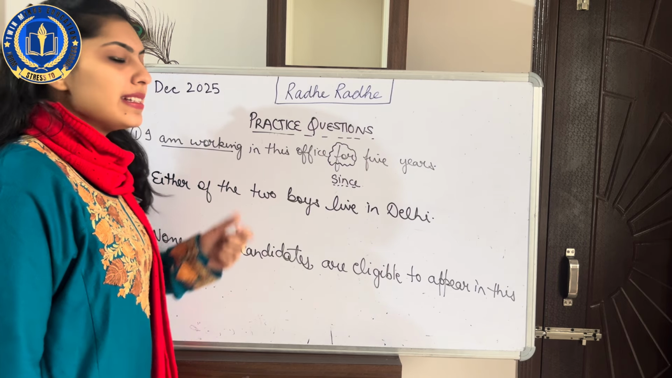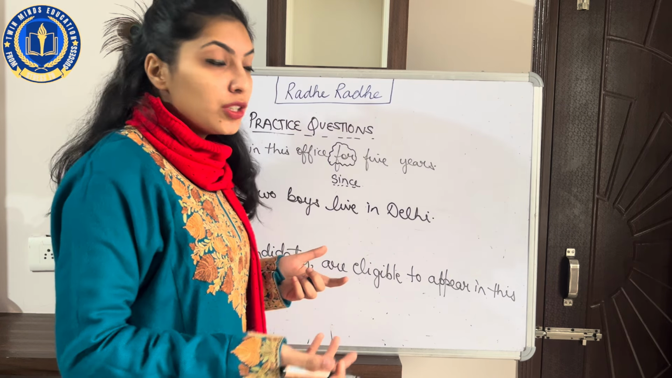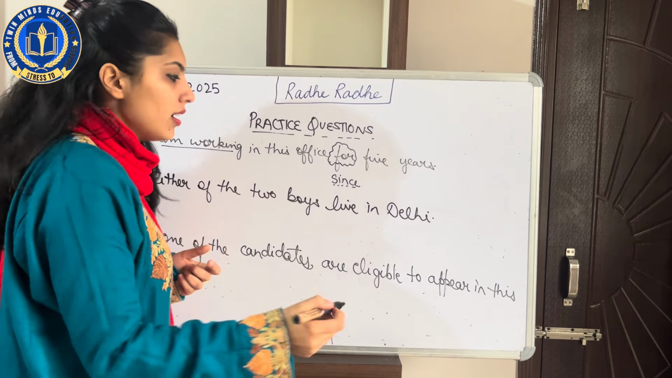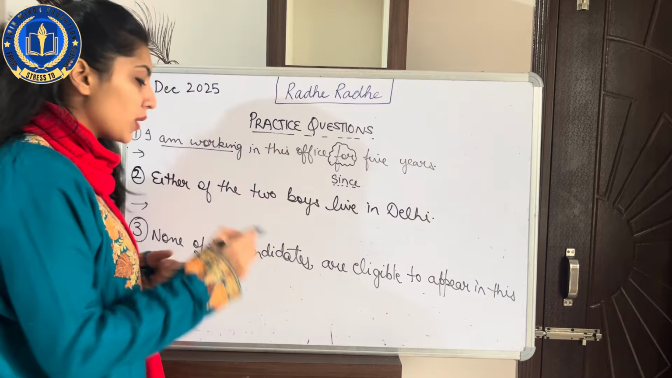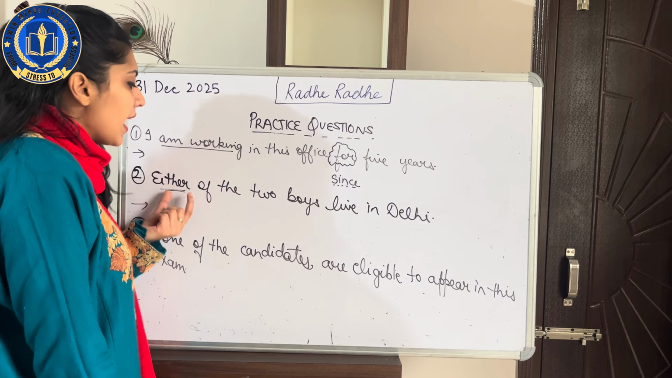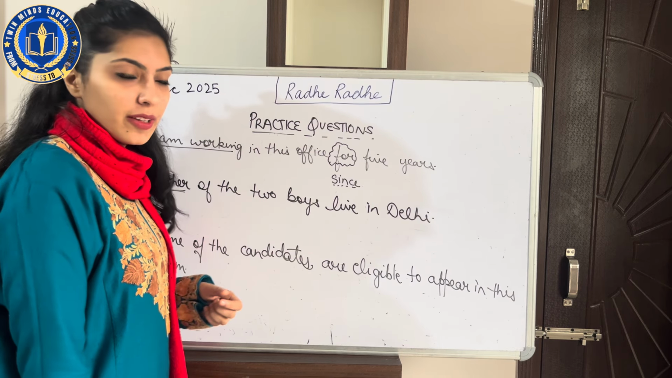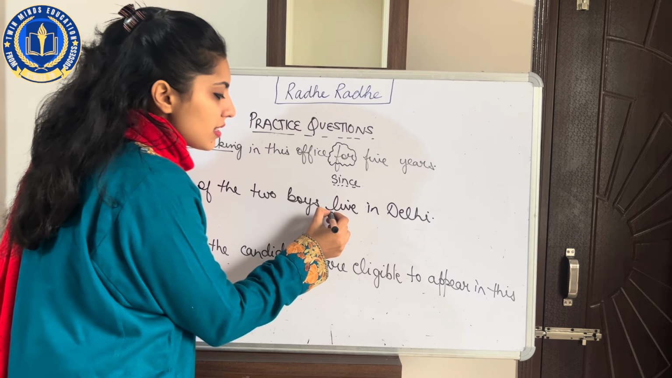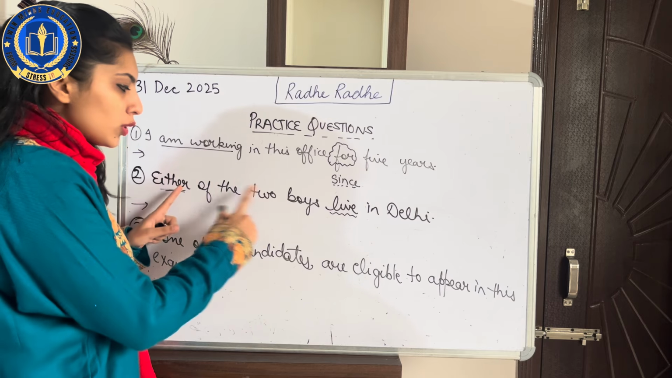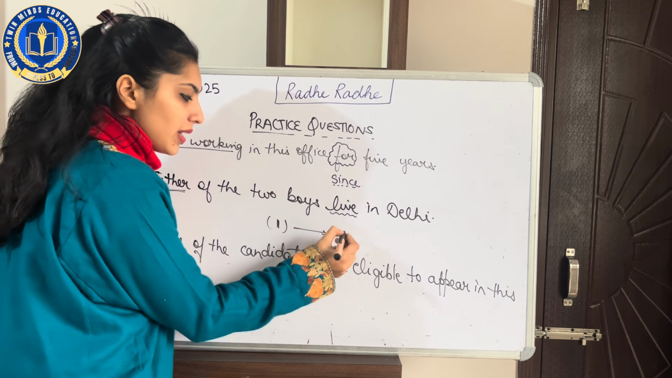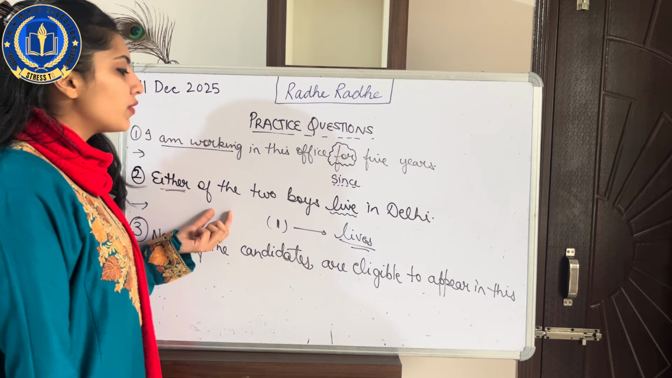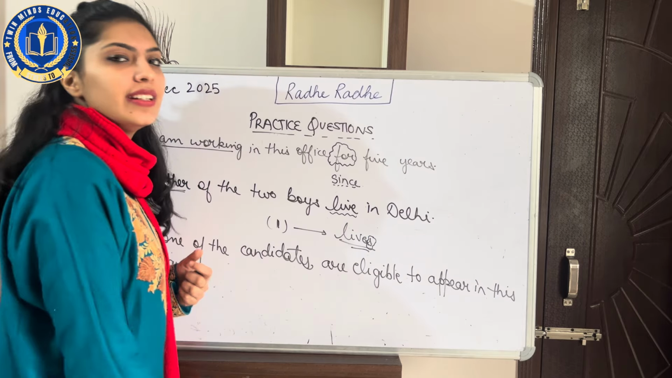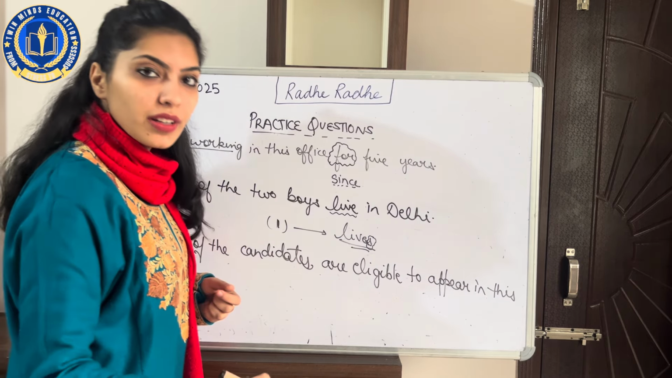Either of the two boys live in Delhi. So because I have told you that you need to first translate the sentence from English to Hindi, it means दोनों में से एक लड़का दिल्ली में रहता है. Okay? दोनों में से एक, because either means that only कि दोनों में से एक. Okay. Either of the two boys live in Delhi. Now how should I find the error? दोनों में से एक लड़का रहता है ना, it means verb में error है. Because अगर दोनों में से एक ही लड़का रहता है तो एक के साथ accordingly it should be either of the two boys lives in Delhi. दोनों में से एक लड़का दिल्ली रहता है. It means there is an error in the verb form.